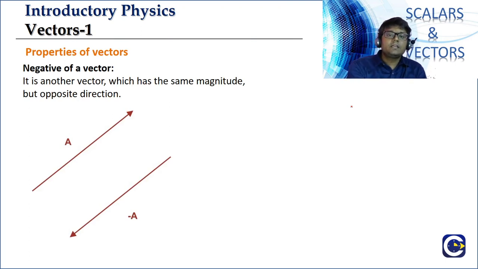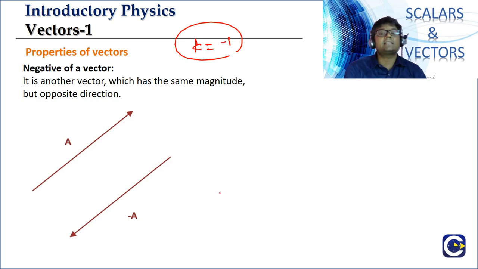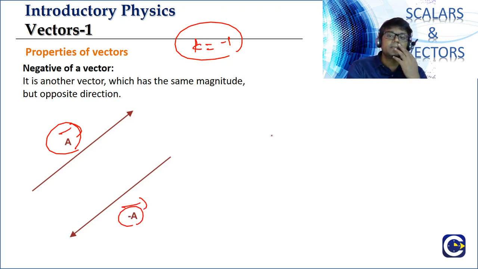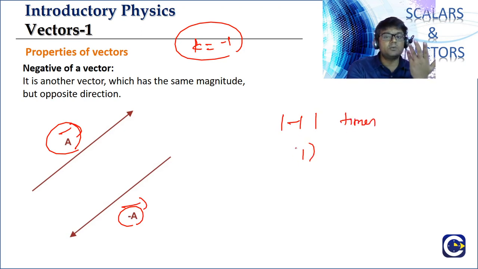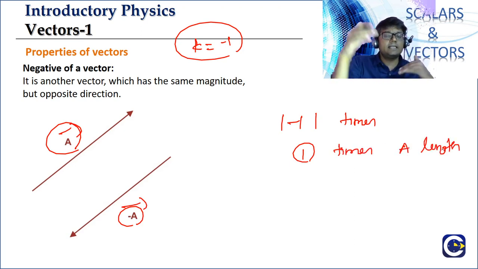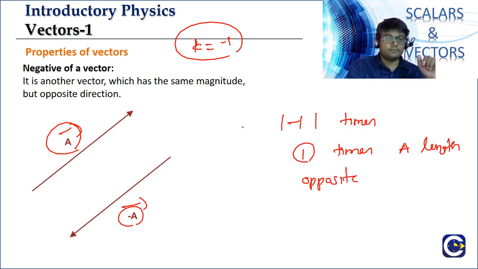Now in that previous discussion, if k is exactly minus 1, what happens? Think of it, this is a bar. Minus a bar means what? It will be exactly modulus of minus 1 times. What is modulus of minus 1? It is 1 only, right? So it will be 1 times the length. The length is going to be the same as a bar. But what about the direction? Direction is exactly going to be opposite, because here k is negative. So minus a bar will be a vector which has the same magnitude but is in the opposite direction to a bar.